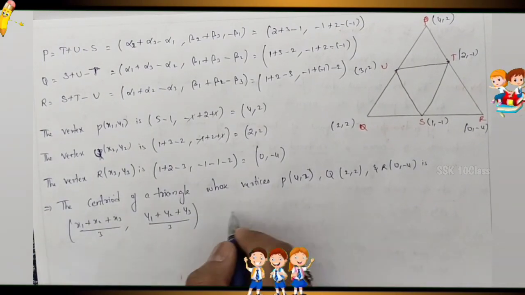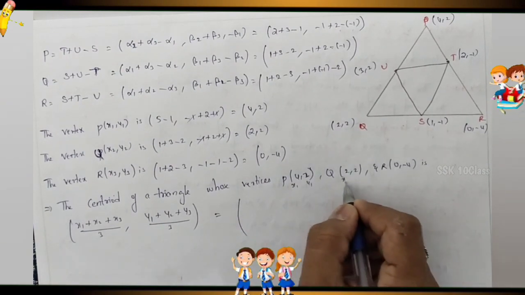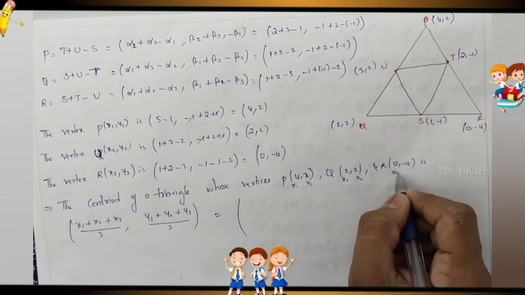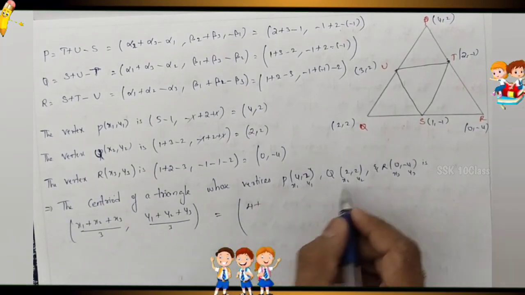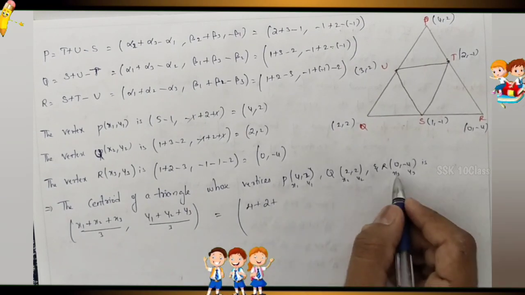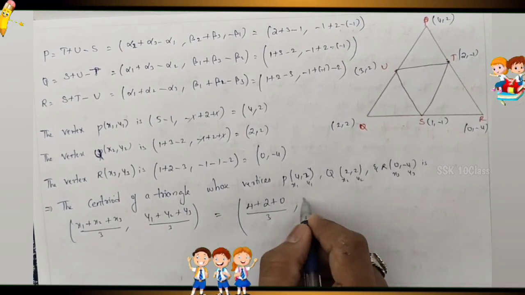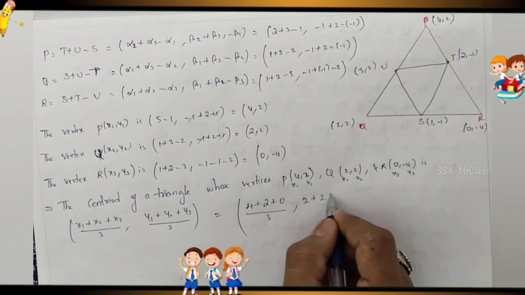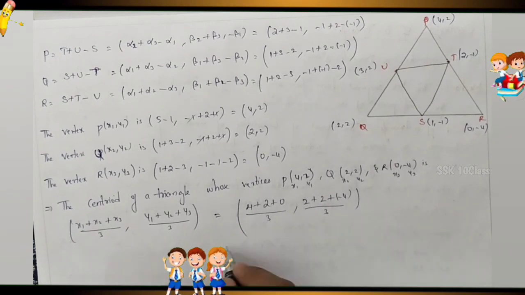Now simplification. This is x1 y1, x2 y2, x3 y3. What is x1 here? 4 plus 2 plus 0 by 3. Next y1 2 plus y2 2 plus y3 minus 4 by 3.